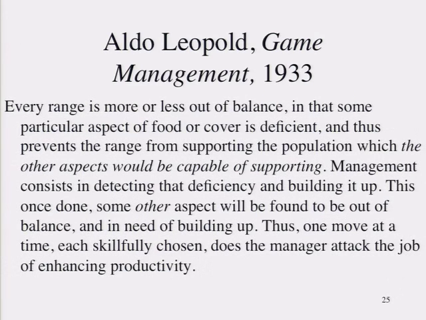Now, so here we go, yes. That's his discussion of how to manage game well. I would draw attention to, these are his italics, the range from supporting the population which the other aspects would be capable of supporting. So there's still a kind of idealism here in the sense of postulating a population number or density that could be achieved if all of the factors were in their sort of ideal condition, right? Now, Leopold actually is less guilty of this than other people, but it is still there as well. The whole point of carrying capacity, once you start applying it to these systems, is to identify something other than what you have now, right? Is to identify some kind of limit that is the sort of uppermost limit, ideal limit, or optimal limit for a population in a given place.